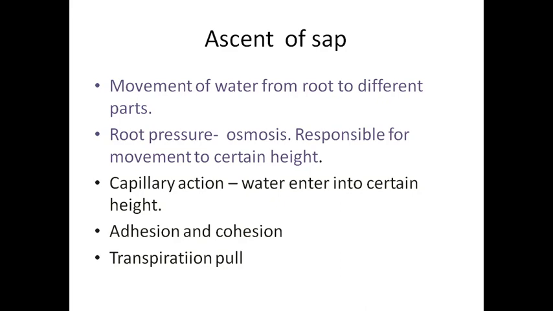Root pressure means water from the soil enters into the root. With the help of the root pressure, the water comes out through specialized cells called hydathodes. That process is called guttation. This is the main reason that in January we see water droplets on the grass. Two more questions may be asked on this.